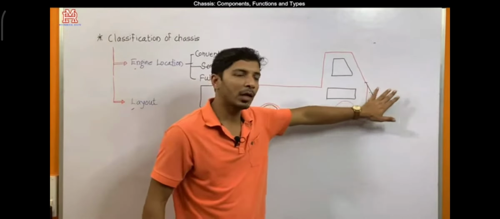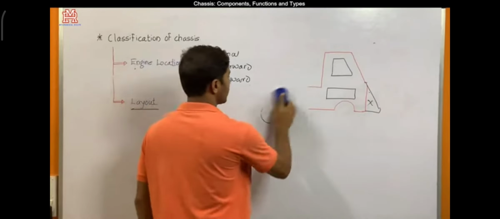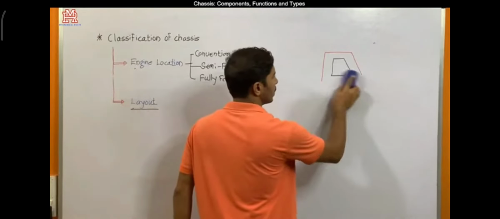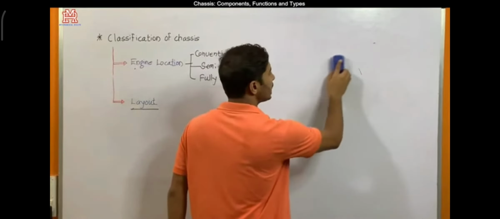And now we'll move toward the second domain, which is according to the layout. According to the layout, the chassis is classified into 4 subtypes, based on where the complete engine and the complete transmission system are mounted.